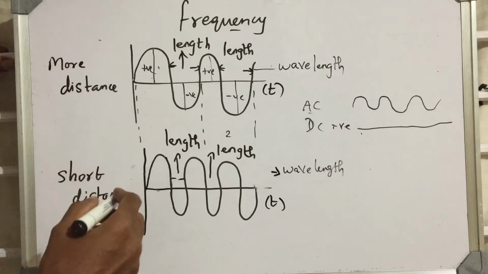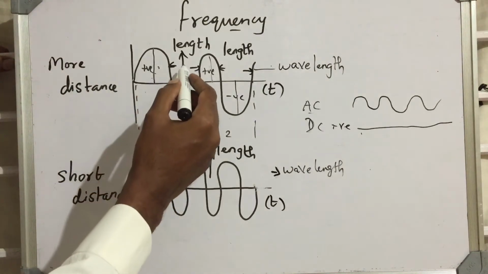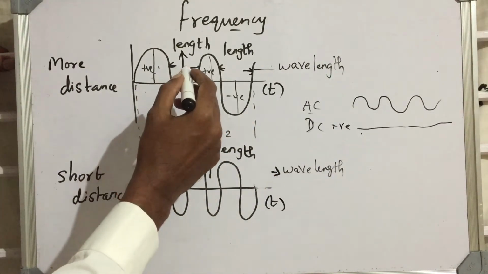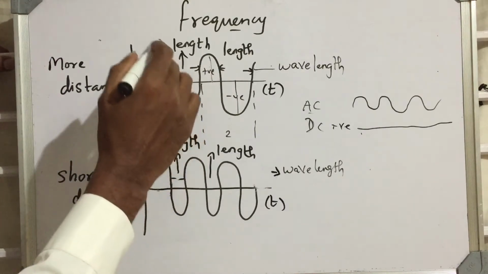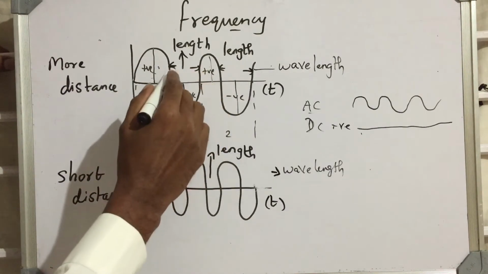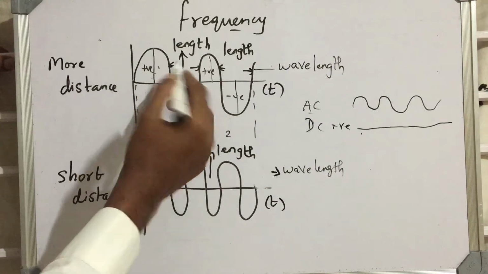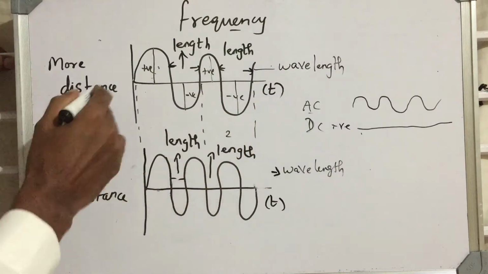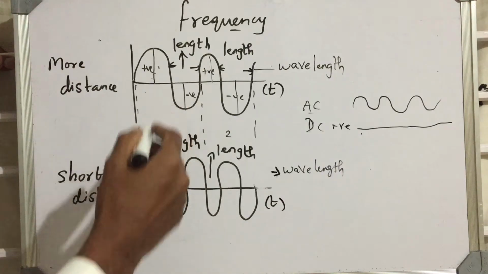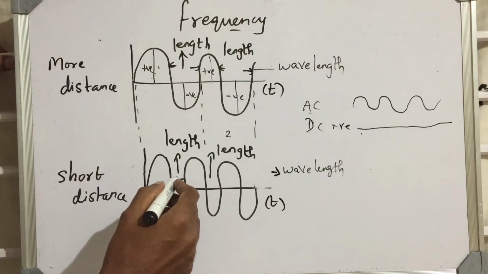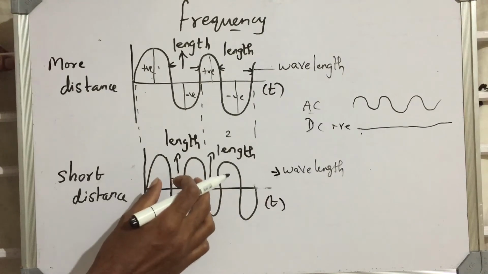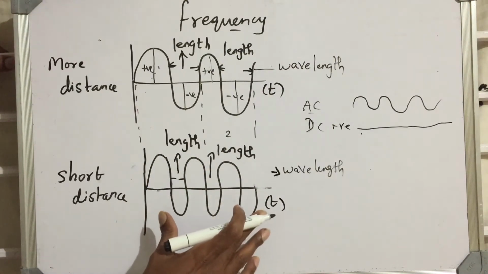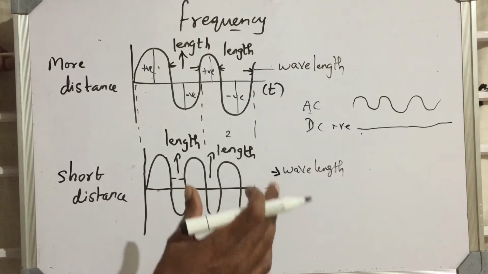Now we will see. Here we have length. This length is less, this length is more. When the length is more, that frequency or wave is capable of traveling more distance, whereas when the length is less, that frequency is capable of traveling only a short distance.